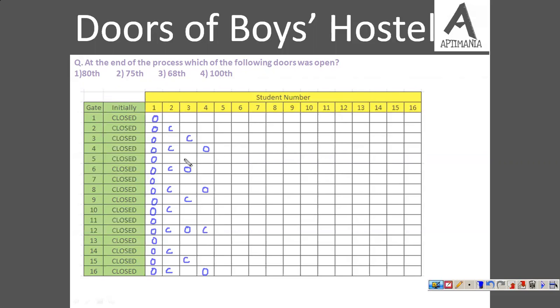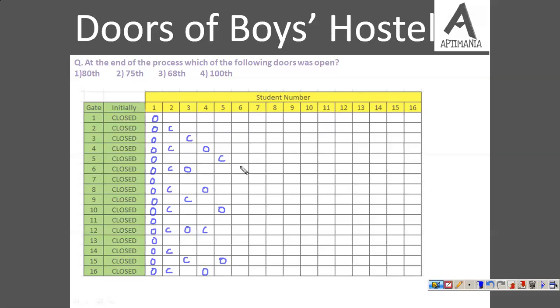So 5 is open, so he will close it. Now let's talk about door number 10. So the 10th number door is closed, so basically he will open it. And the 15th number door is closed, so he will open it and so on, right? Now the 6th student will operate on 6 and 12 only.